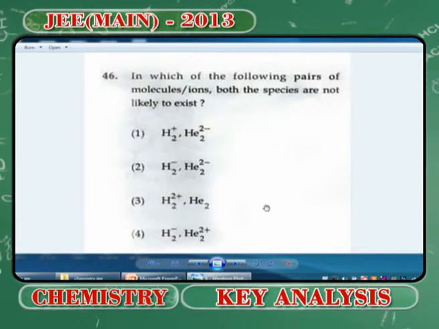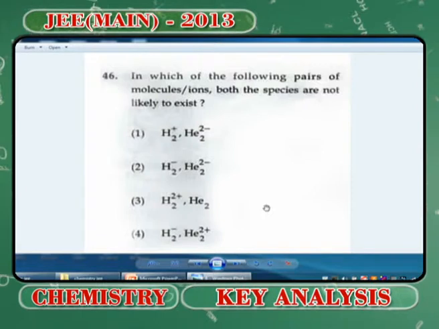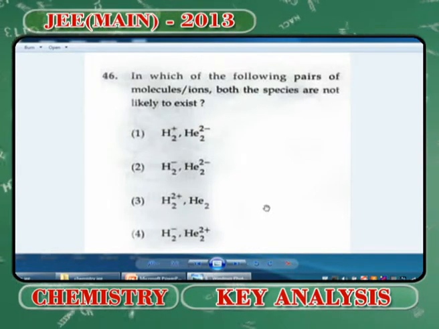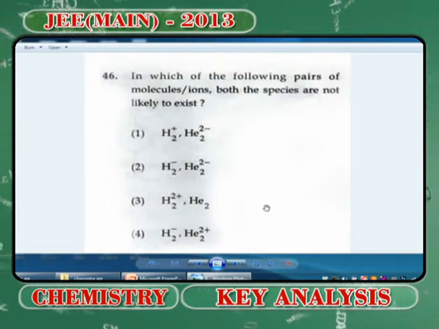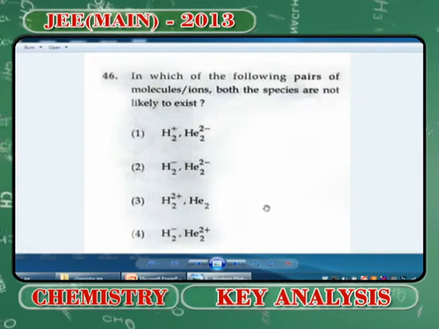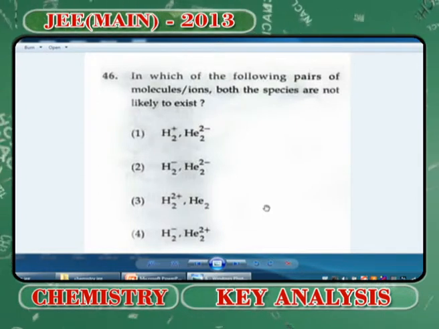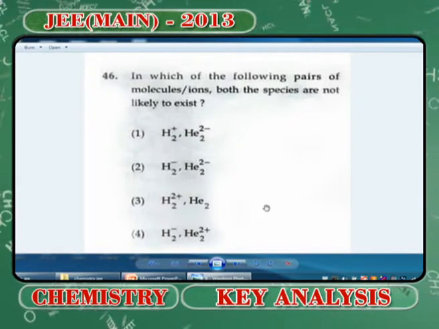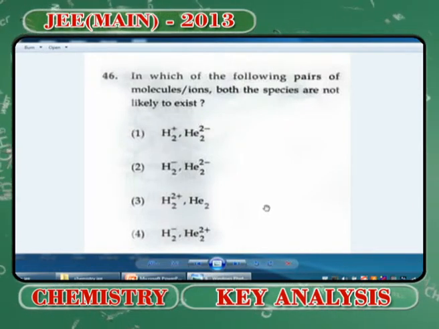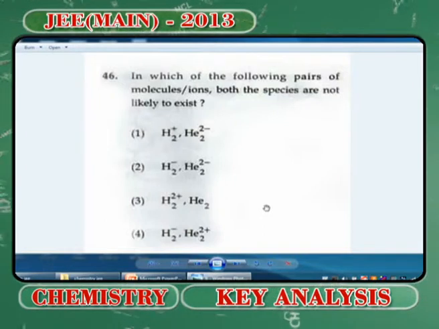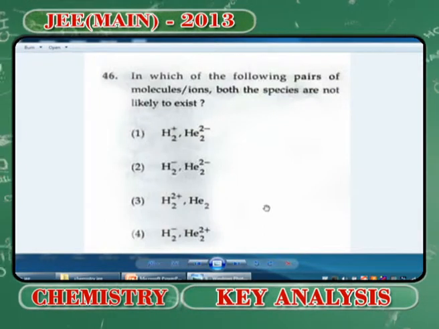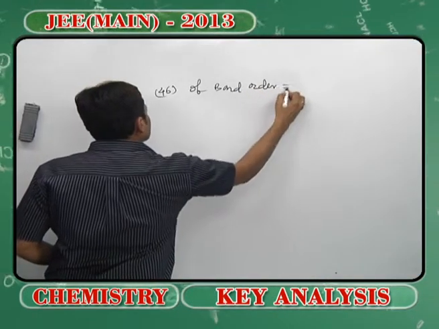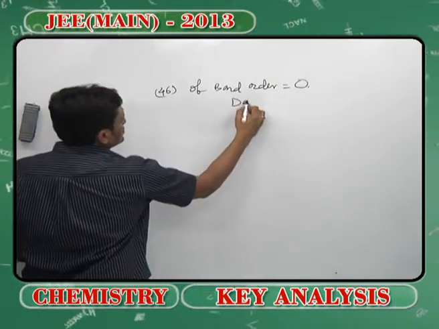Although it's very simple. Which of the following pairs of molecules or ions, both the species are not likely to exist? Not one but two you have to find out. You know that if bond order equals 0, that molecule does not exist.